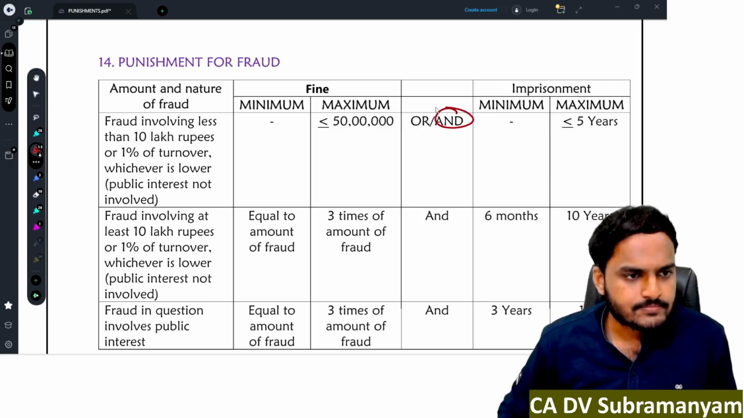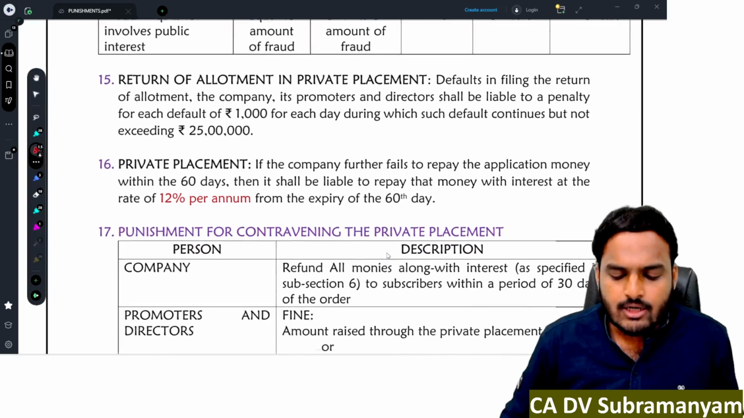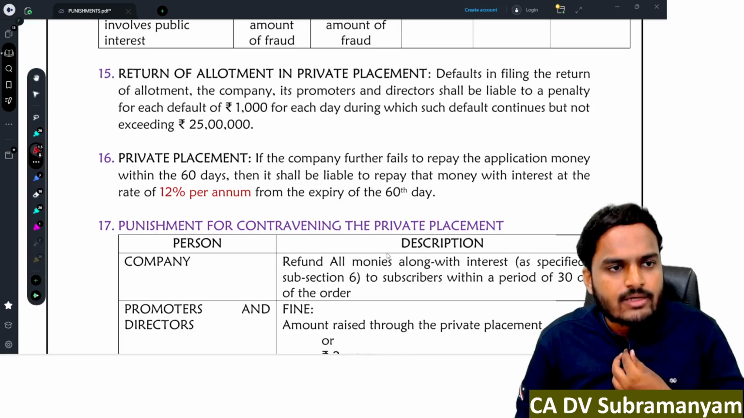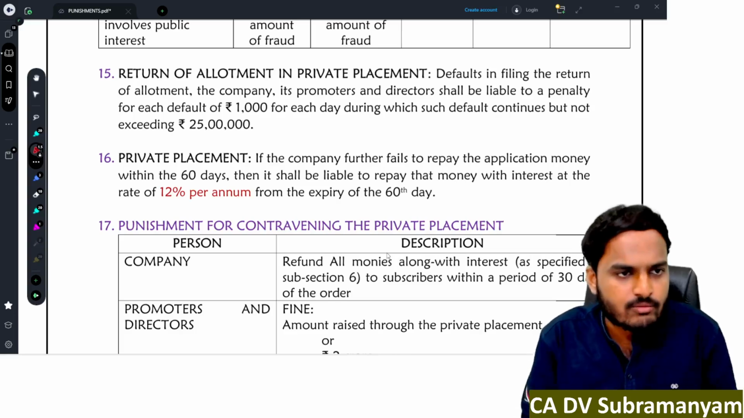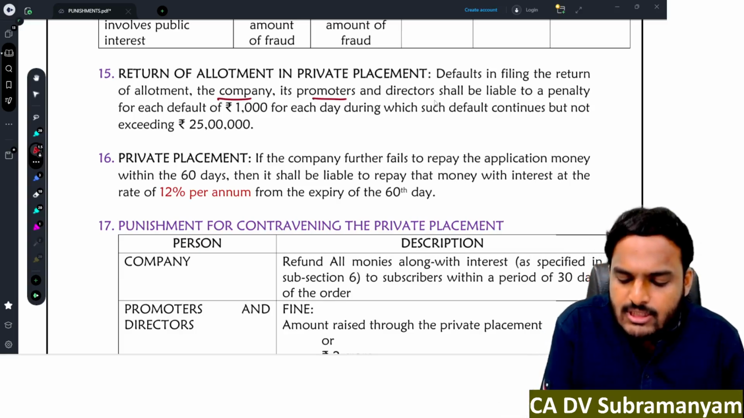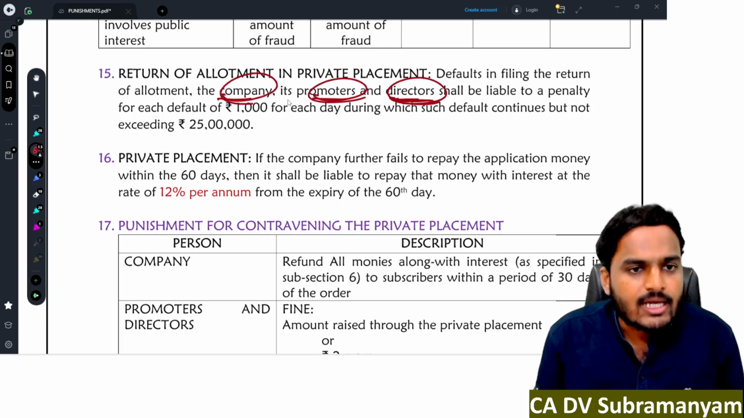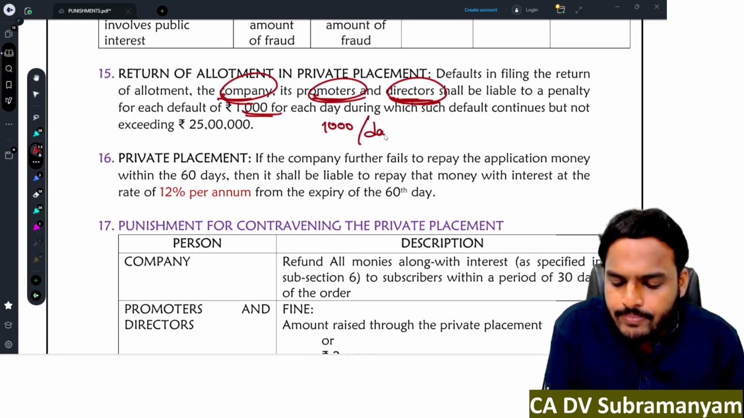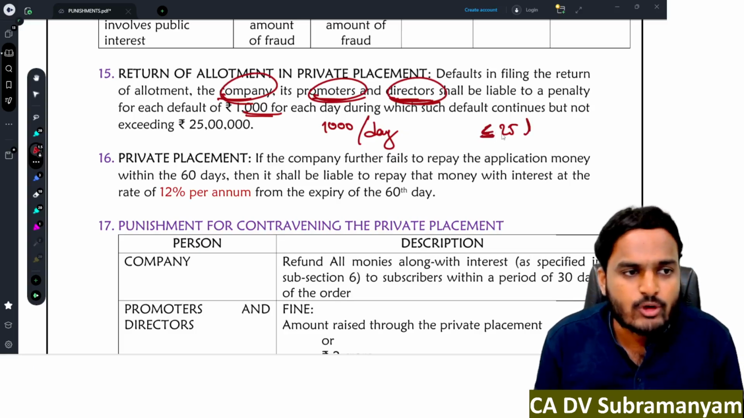Is it clear? Next one, return of allotment in case of private placement. In case of private placement, the company has to file return of allotment within 15 days of allotment. In case of delay, the company, promoters and directors, these 3, are liable to pay penalty. How much, sir? 1,000 per day, maximum 25 lakhs.